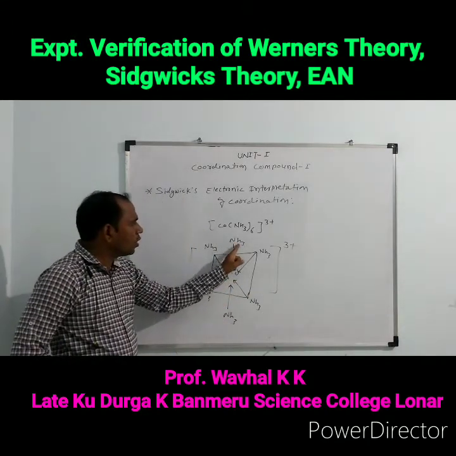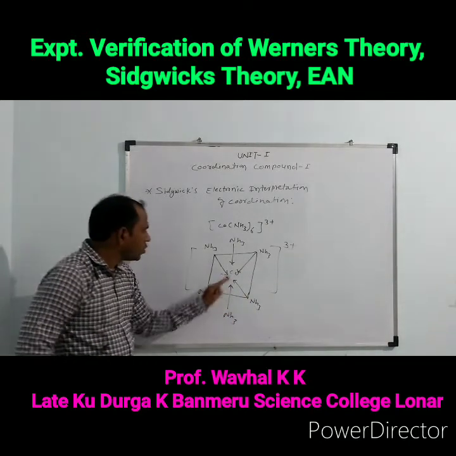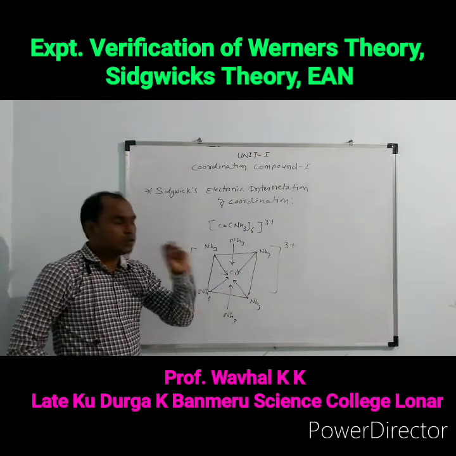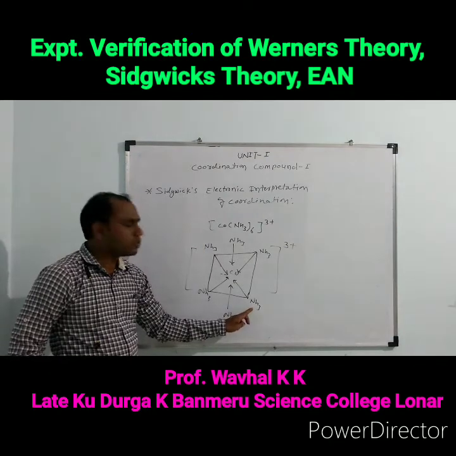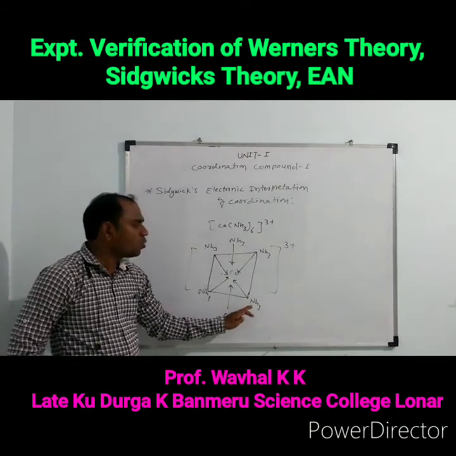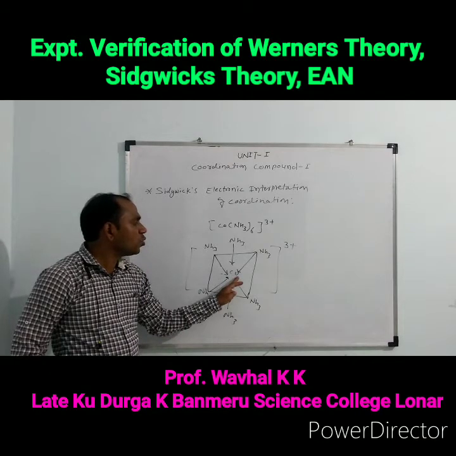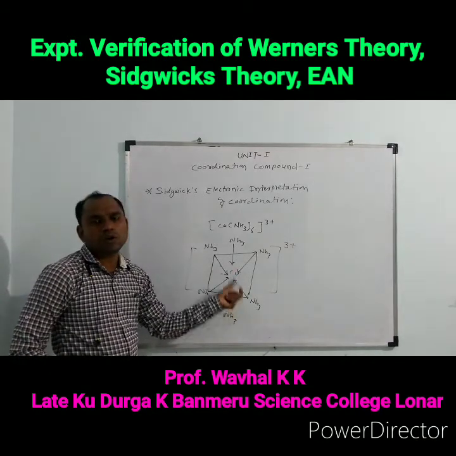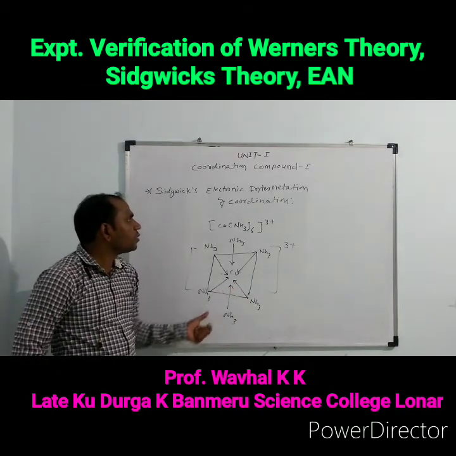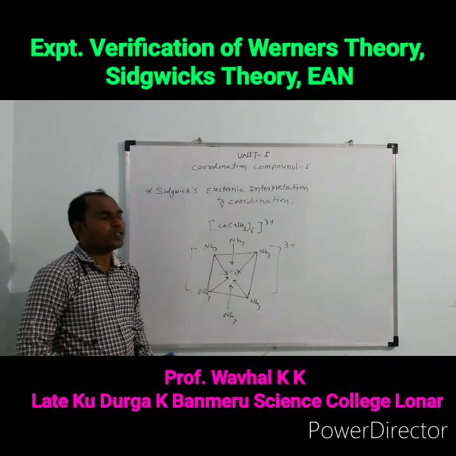All these ammonia molecules donate the electron pair to the central metal atom Co. It means that a lone pair of electrons is present on the nitrogen atom of the ammonia molecule, and this lone pair is donated to the Co, and then a coordinate bond is formed, which is equal to the covalent bond. This is the example of Sidgwick's electronic interpretation of coordination, or those assumptions.